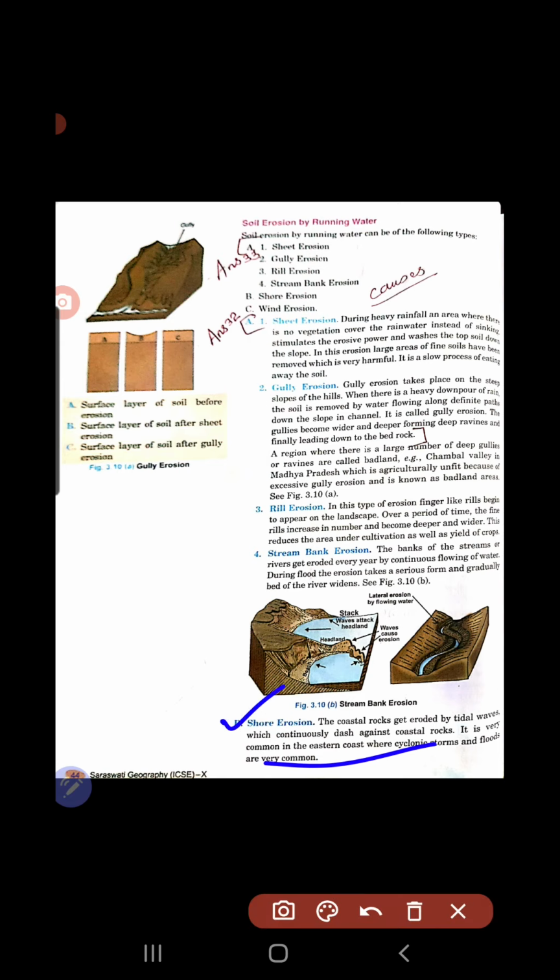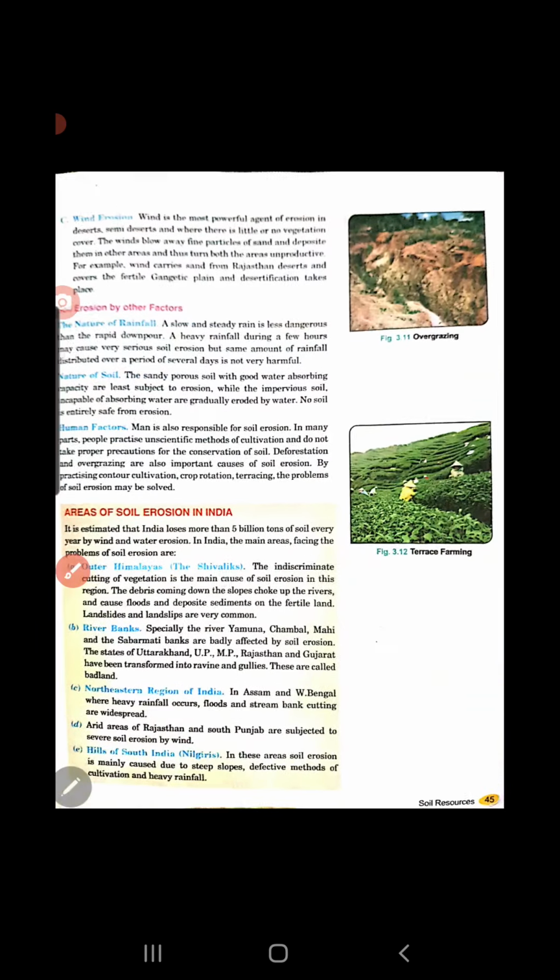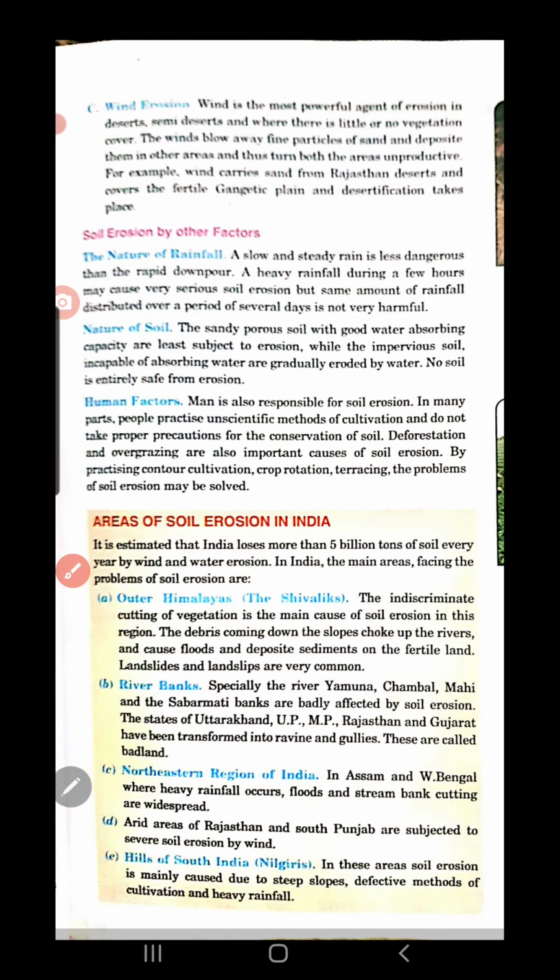From the name only you can understand, no? In the coastal area, shore erosion takes place due to the action of the waves in the coastal region. Then wind erosion. The wind also causes erosion of the soil. Because there is less vegetation, the speed of the wind increases in those regions, so such erosion takes place.